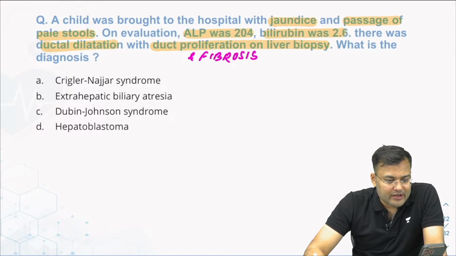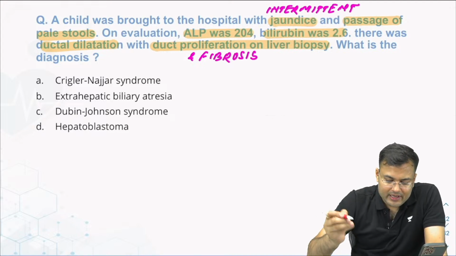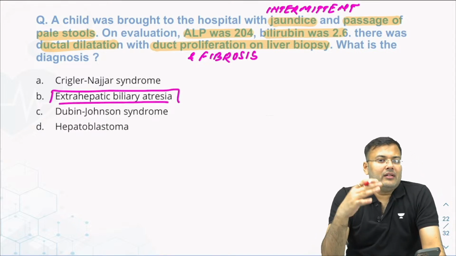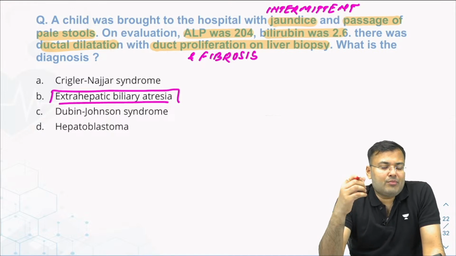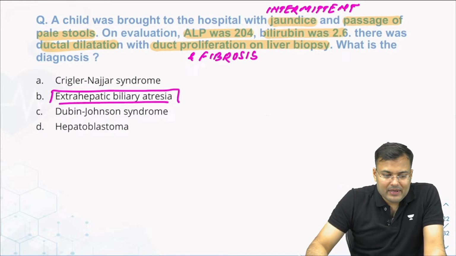Intermittent jaundice is there. This is a classical case of extrahepatic biliary atresia. There is raised ALP, these patients have jaundice, and on biopsy there is duct proliferation and fibrosis. So this is the classical case of extrahepatic biliary atresia.